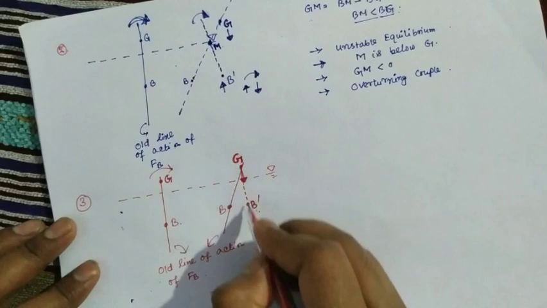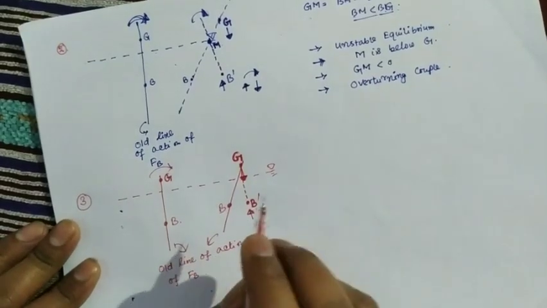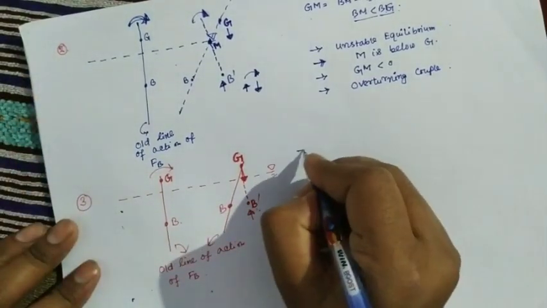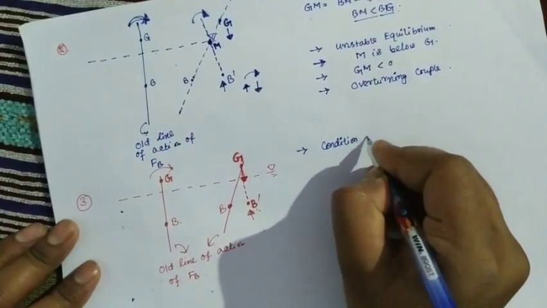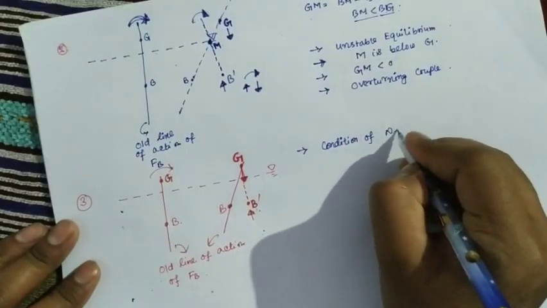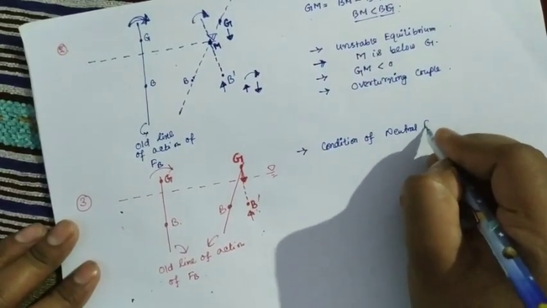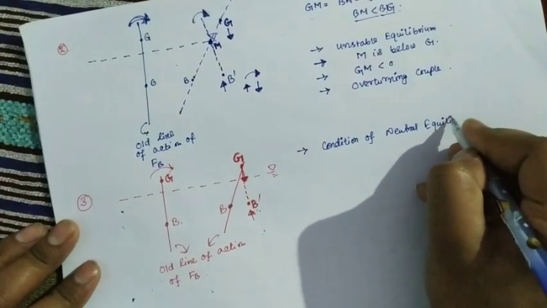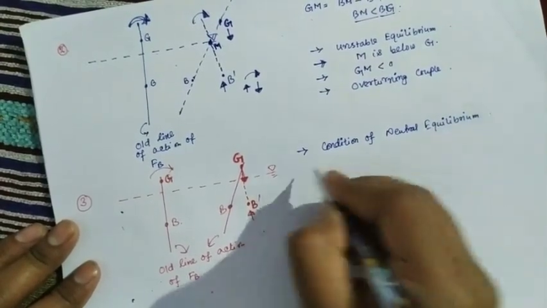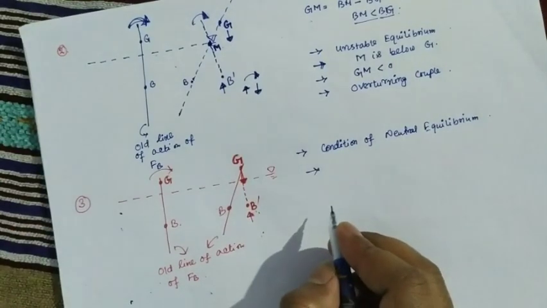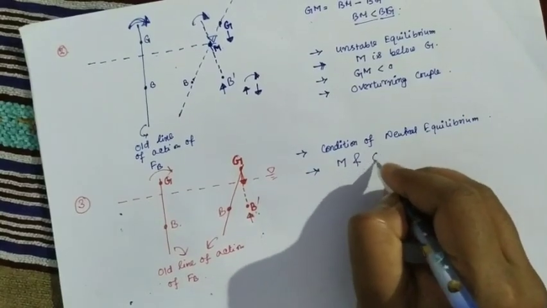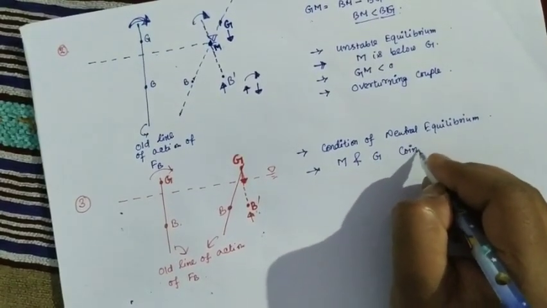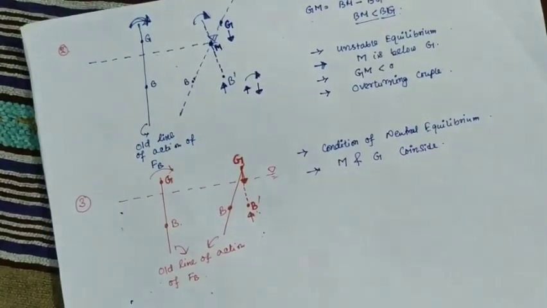The line of action of this body is the same. So it is the condition of neutral equilibrium. When does this kind of condition happen? When M and G coincide. Only then does this kind of condition happen.